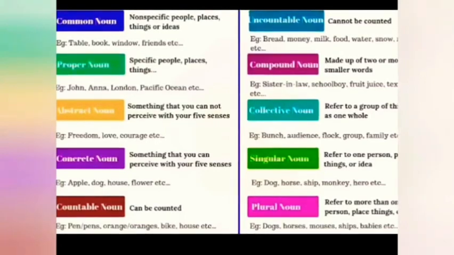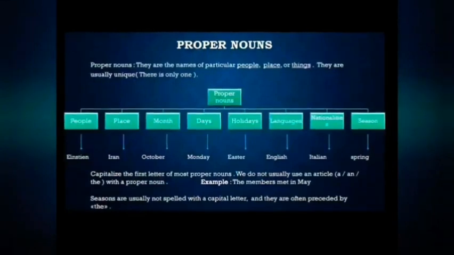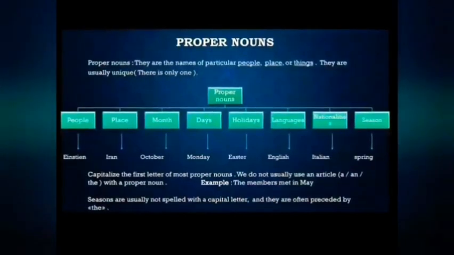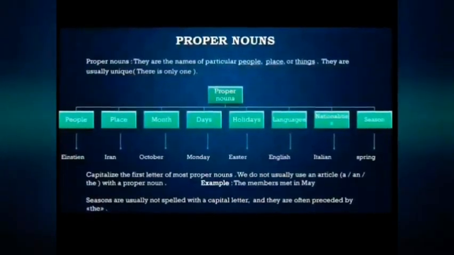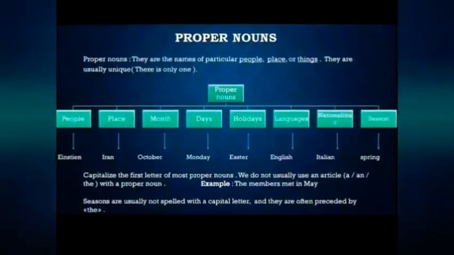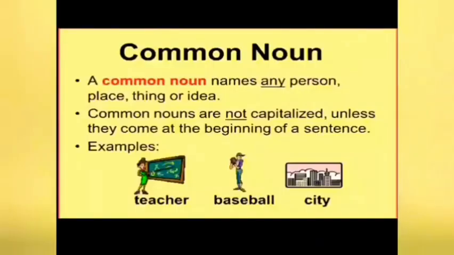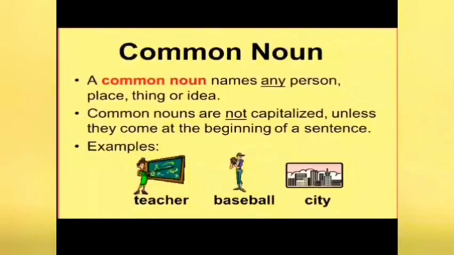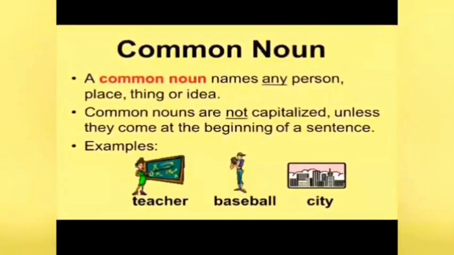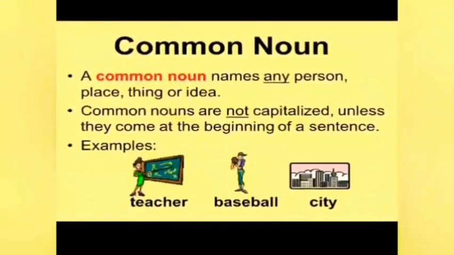Proper noun denotes the name of a specific thing, just like the name of a certain person or a place or month, days, holidays, language, nation, countries or any other things. And we must understand that proper noun is related to a person, place or a certain thing, while common noun is the name of